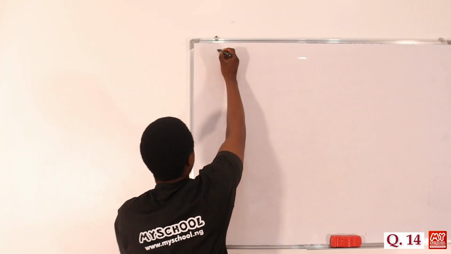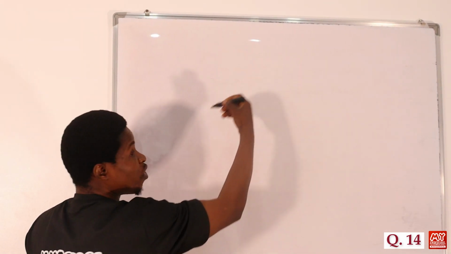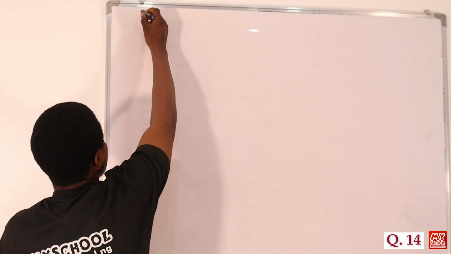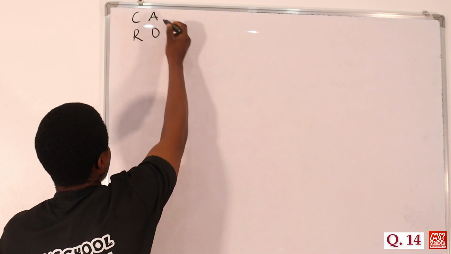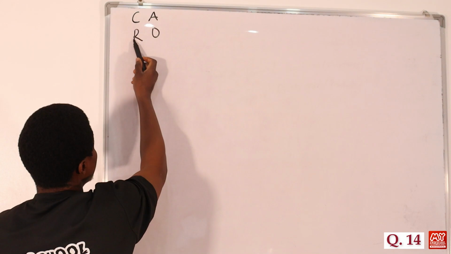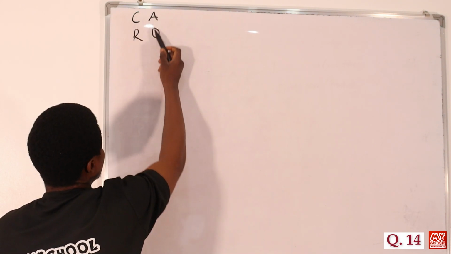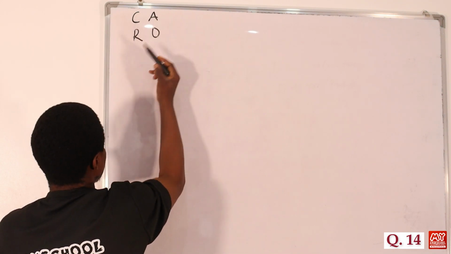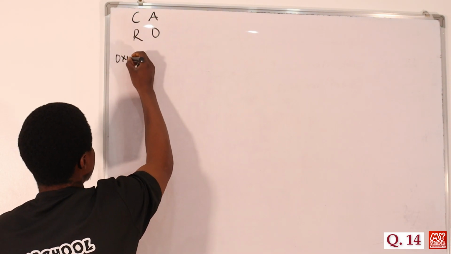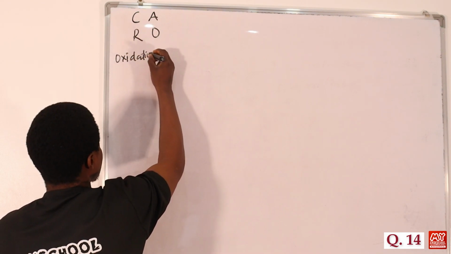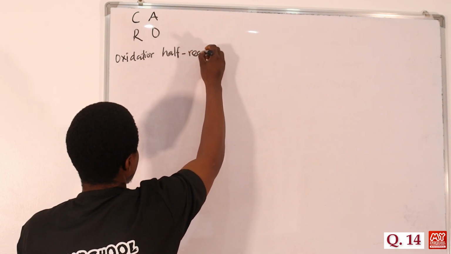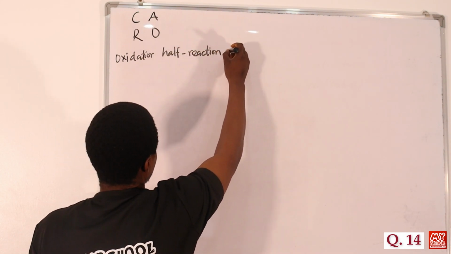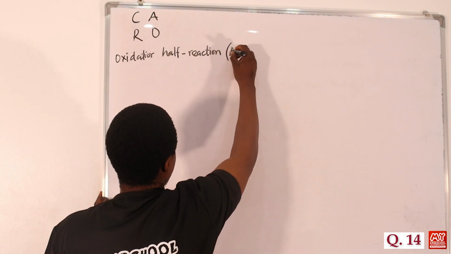Like I gave you in one of our video lessons, there's an acronym that I usually use, CARO: at the cathode we have reduction taking place, at the anode we have oxidation taking place. So we are going to have first the oxidation half reaction, which takes place at the anode.